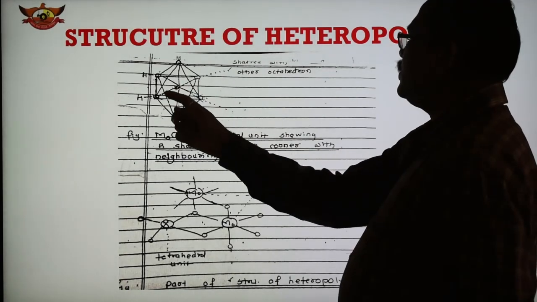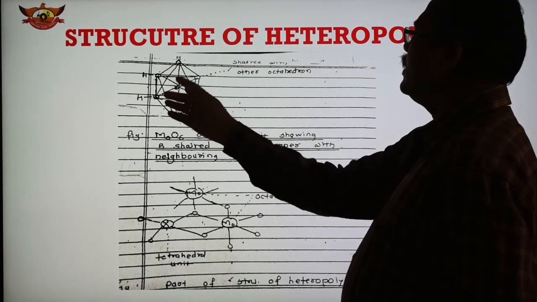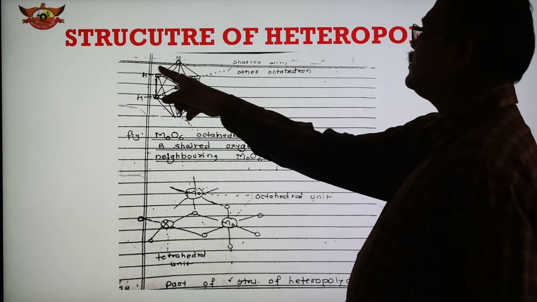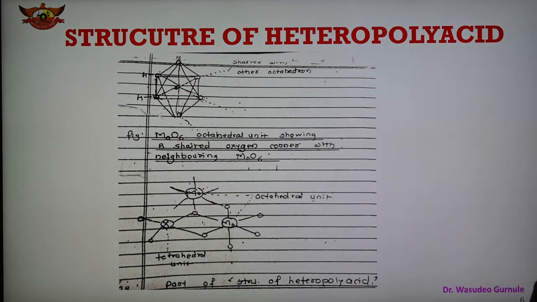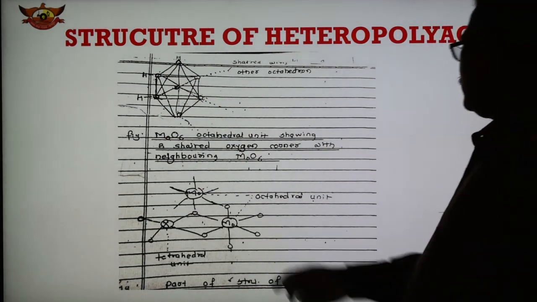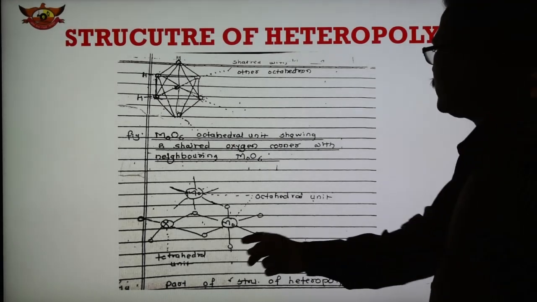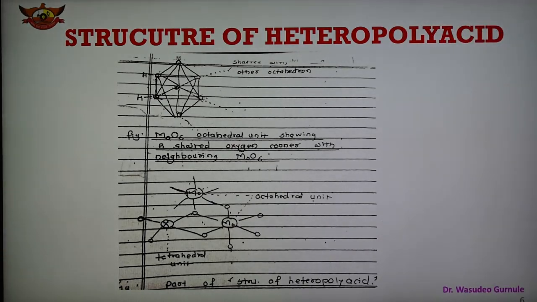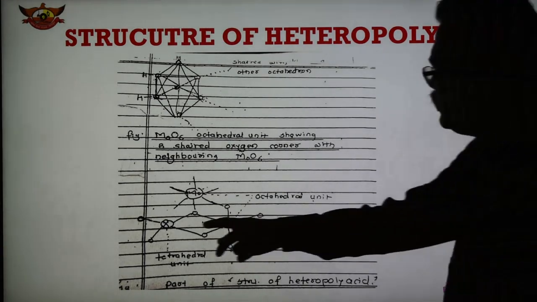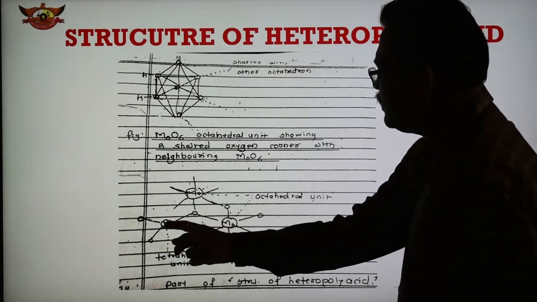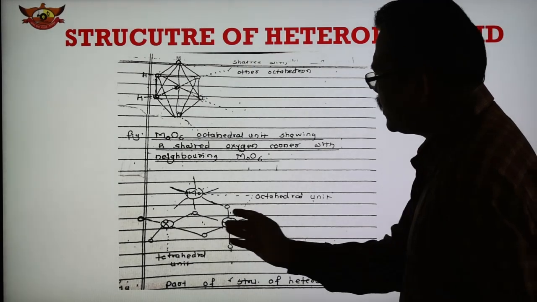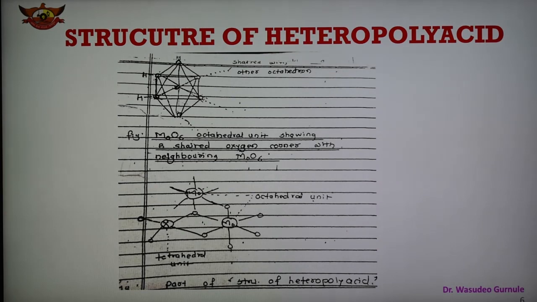So here is the sharing taking place in this way, and this is the octahedral unit, and corners are shared with the hydrogens. And here another octahedral unit, 6 are there, molybdenum at the center. And this is the tetrahedral unit. This is the heteroatom SiO4, and how octahedra are joined to this, showing this is part of the structure of heteropolyacid.